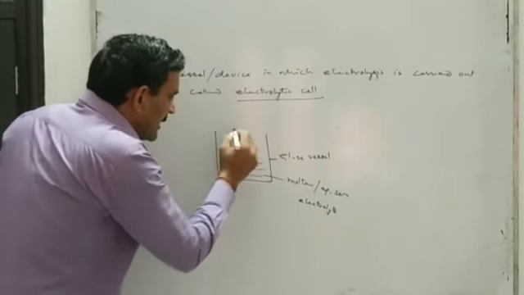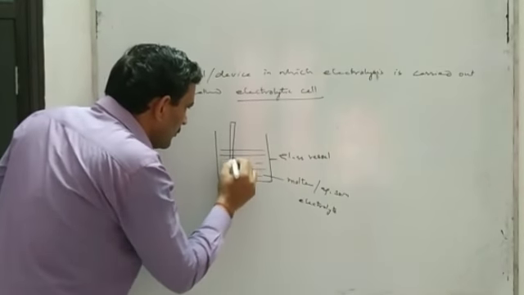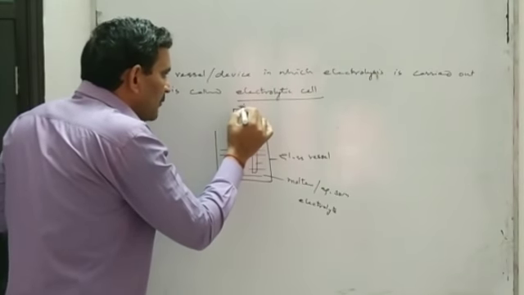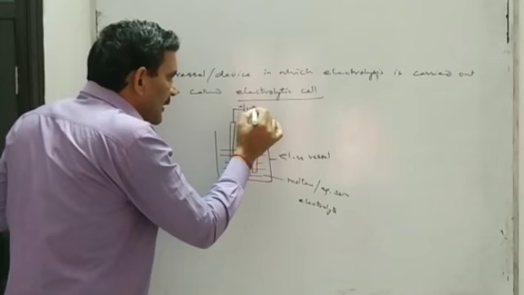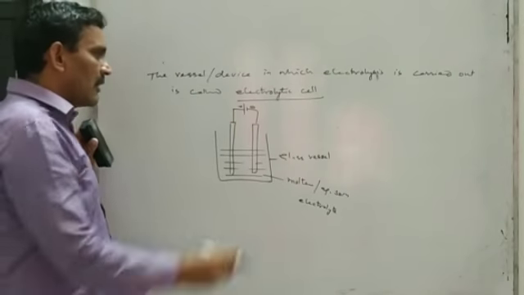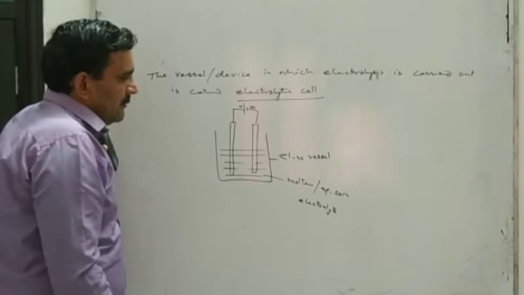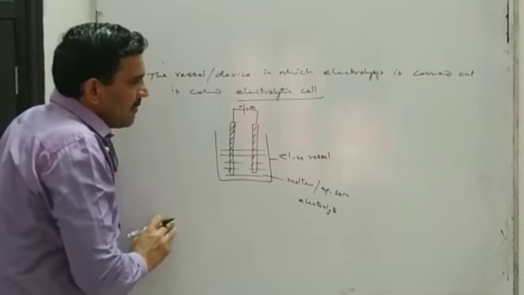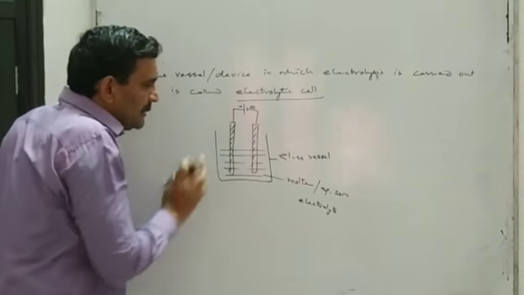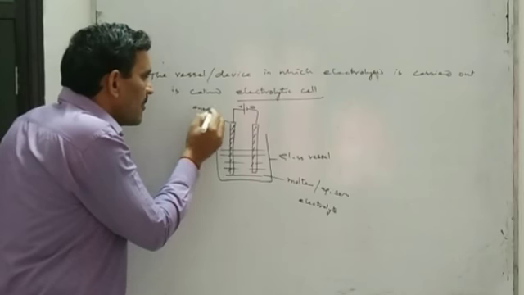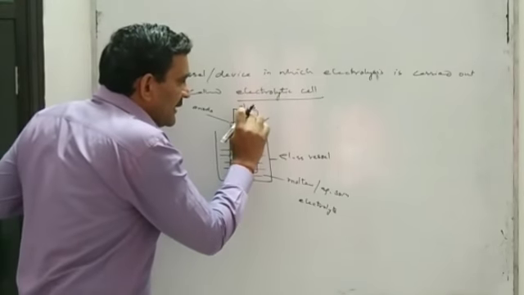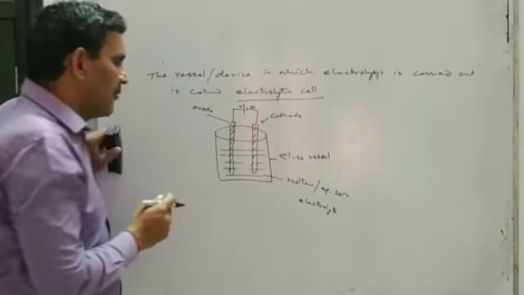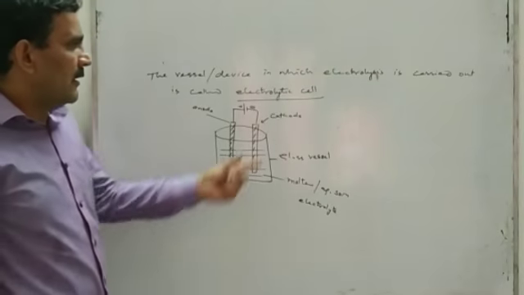and then you will place two metal rods. One of the metal rods will be connected with the positive terminal and the other with the negative terminal of a battery or electric source. These two metal rods are called electrodes, and the electrode connected with the positive terminal of the battery is called the anode, and the electrode connected with the negative terminal of the battery is called the cathode. And this whole device, whole vessel, can be called an electrolytic cell.